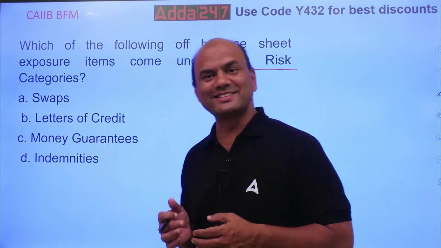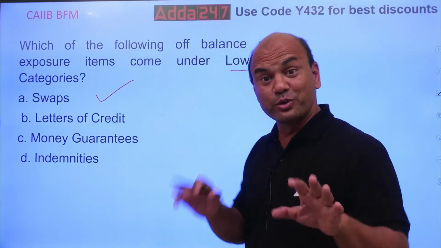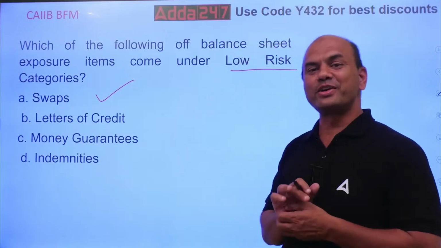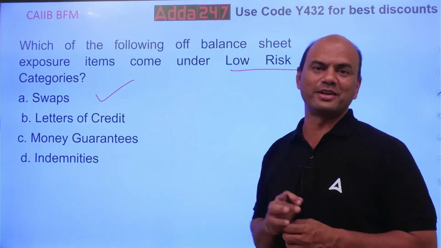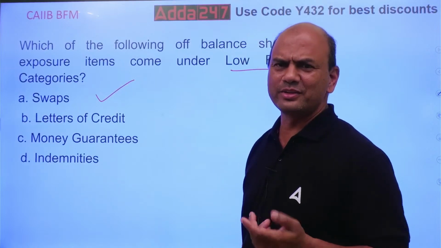So which is the correct answer then? Look at this, the correct answer is swaps. Totally reverse. What you are thinking is totally reverse of that. Swaps are the lowest risk. Okay, why? Why lowest risk?